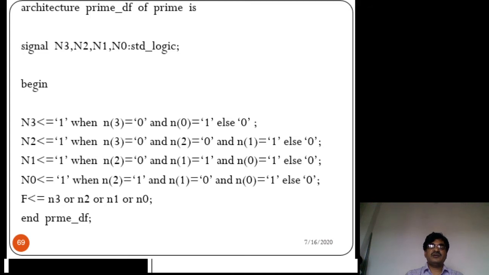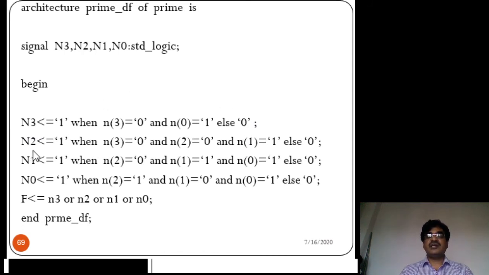So you just plot the truth table to detect the prime numbers. From that table, you already know the prime numbers are 2, 3, 5, 7, 11, 13. So by observing the corresponding binary numbers, if n(3) is 0 and n(0) is 1, compulsorily put the value 1 in n3. That means that is a prime number. Otherwise, the else part value is assigned.